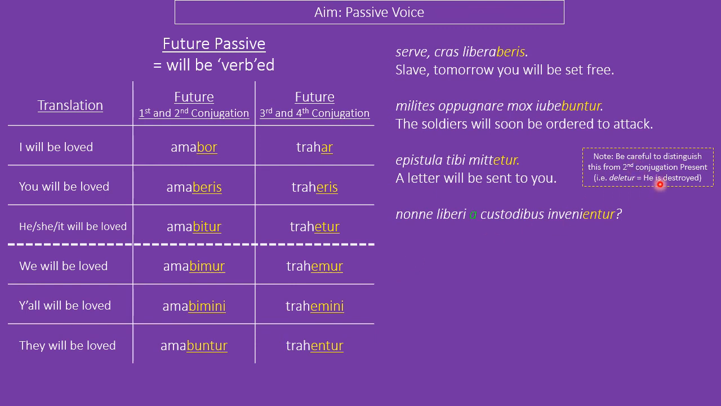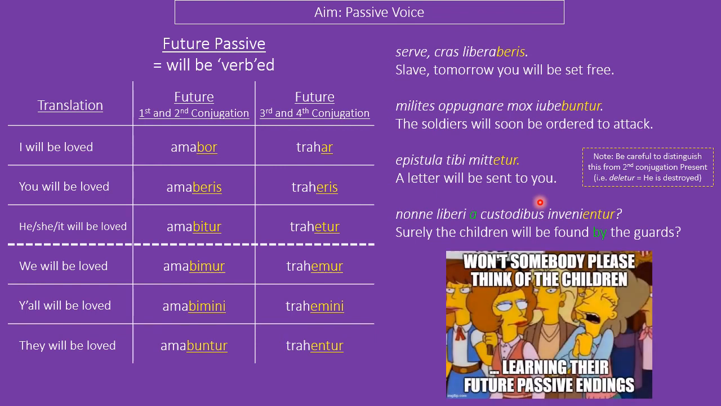Be careful, however, to distinguish this from a second conjugation verb. Deletur has that same ending -etur, but that would be present tense because you need to pay attention to your conjugation. Fourth conjugation verbs are slightly easier, as we can see here with invenio, which keeps the i distinguishing the fourth conjugation. Surely the liberi, they will be found by the guards. Oh dear, poor children needing to learn their future passive endings.